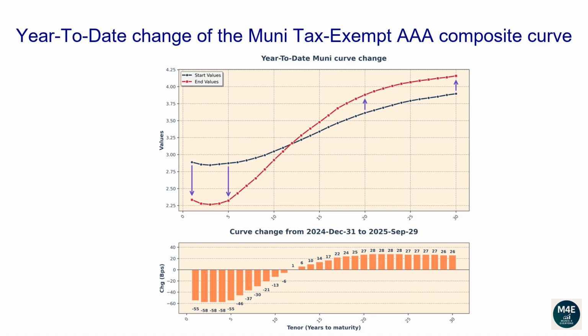The 1-year tenor changed -55 basis points. The 2-year tenor changed -58 basis points. The 5-year tenor changed -55 basis points. The 10-year tenor changed -13 basis points. The 20-year tenor changed 27 basis points. The 30-year tenor changed 26 basis points.